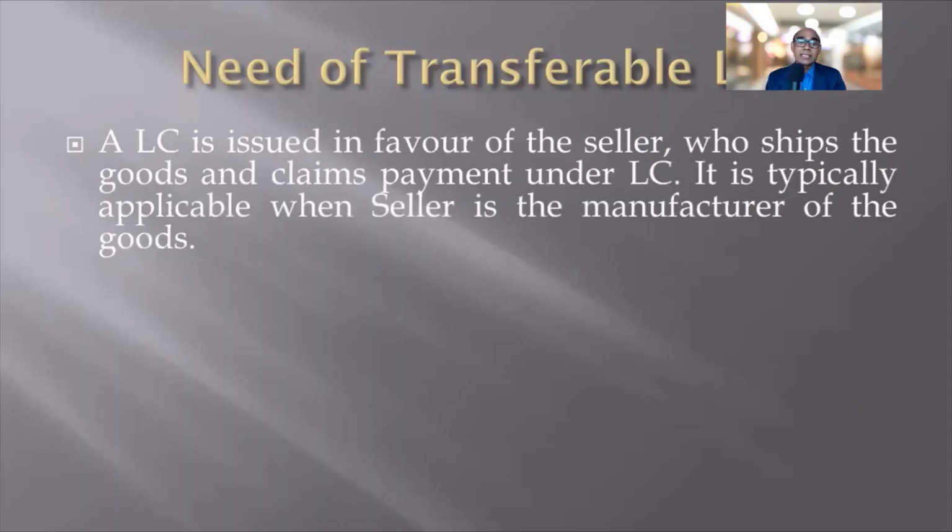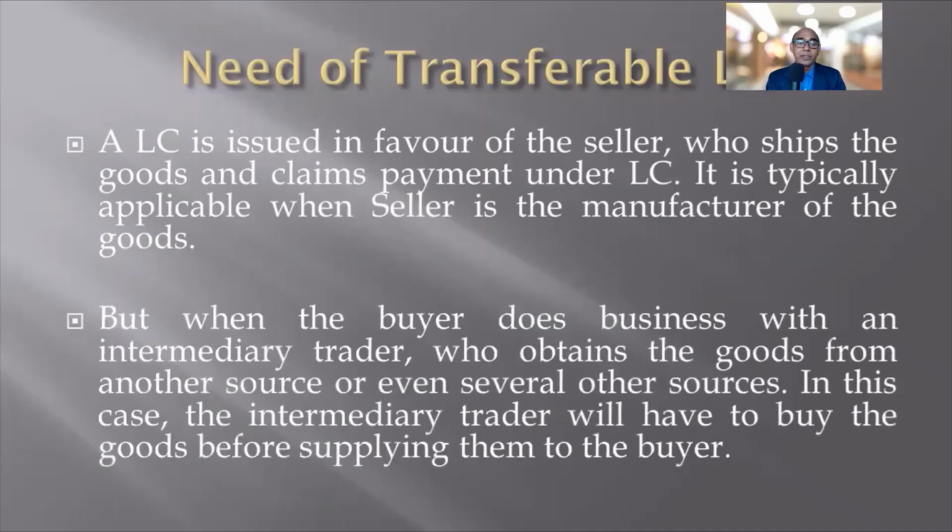Normally, an LC is issued in favor of the seller who ships the goods and claims payment under the LC. It is typically applicable when the seller is the manufacturer of the goods. But when the buyer does business with an intermediary trader who obtains the goods from another source or even several other sources, in this case, the intermediary trader will have to buy the goods before supplying them to the buyer.